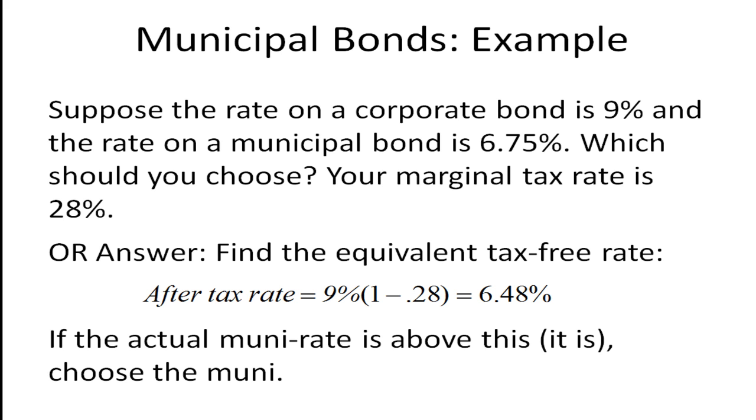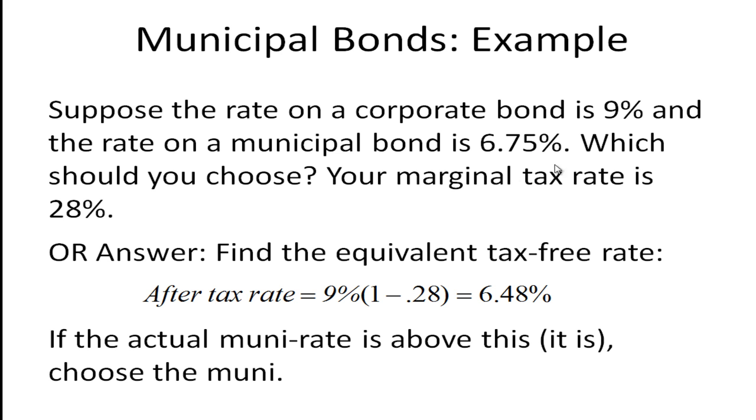Another way to look at these types of problems, if you have a corporate bond and a municipal bond, is to figure out what the after-tax rate is for the corporate bond. That's kind of the example I showed when I showed how you did the calculation.